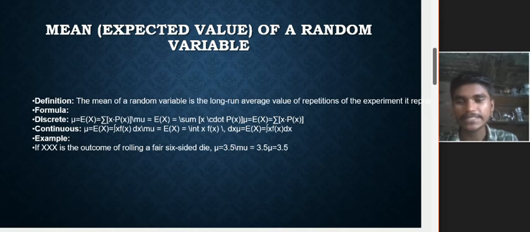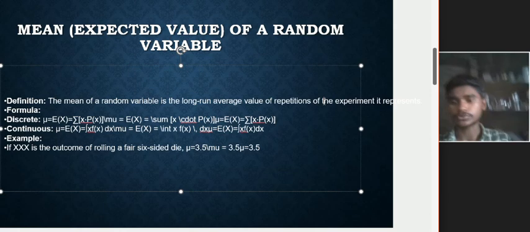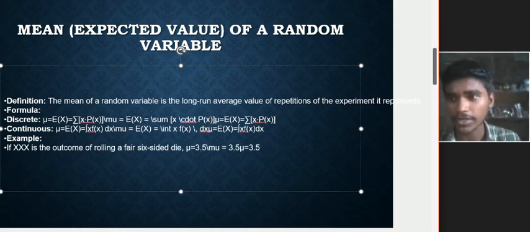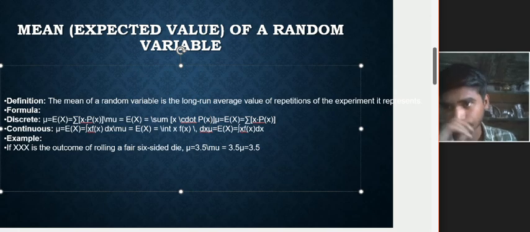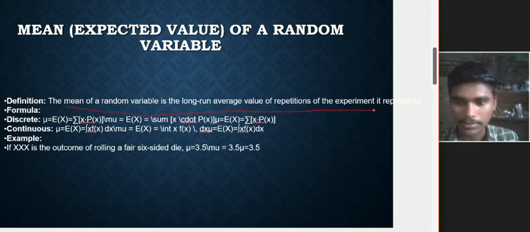So, mean, the expected value of a random variable. We all know the meaning of mean. For people who don't know, mean is just the average of the outcomes. We have the formula for mean.